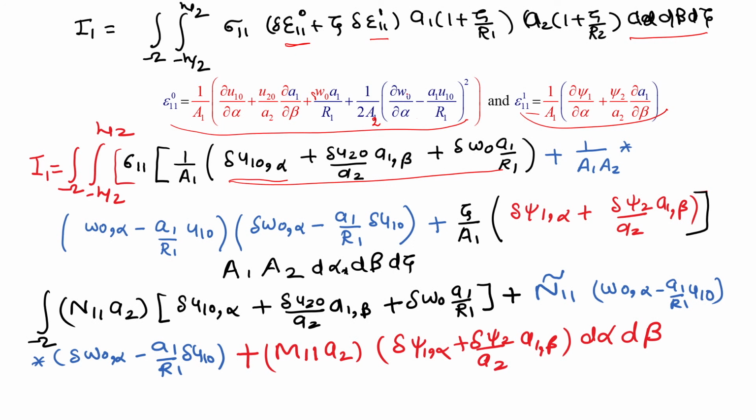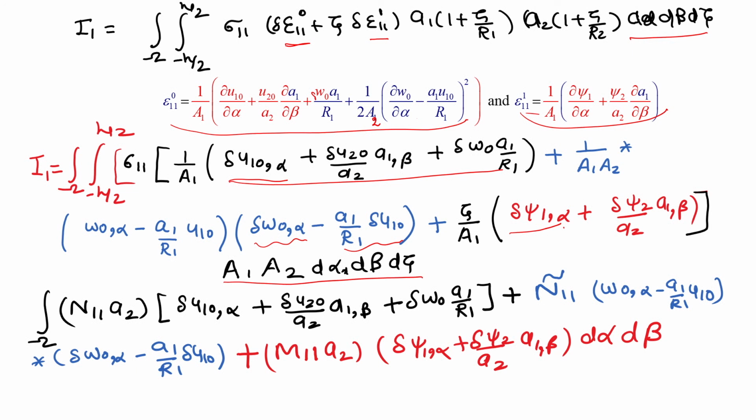So it will be w comma alpha minus a1 u10 and their variation, plus zeta times 1 by a1 psi 1 comma alpha plus del psi 2 a2 a1 comma beta.